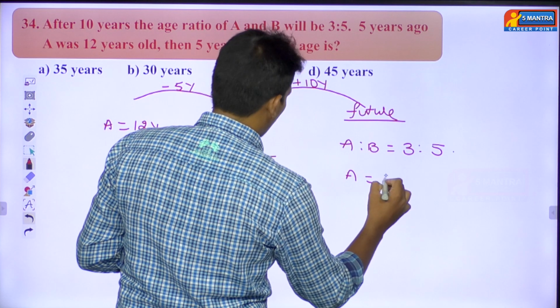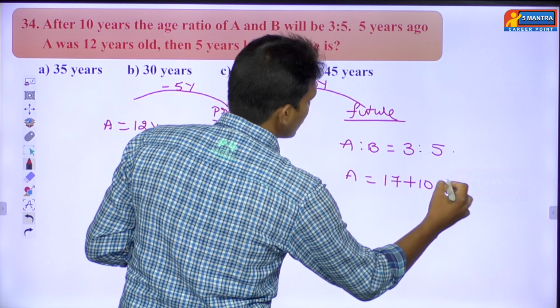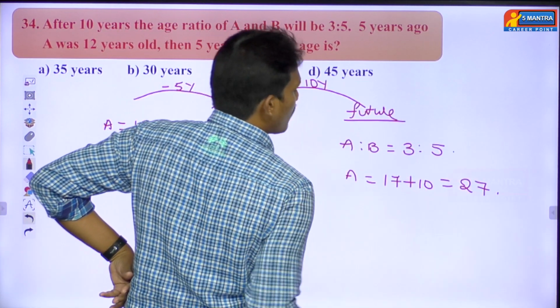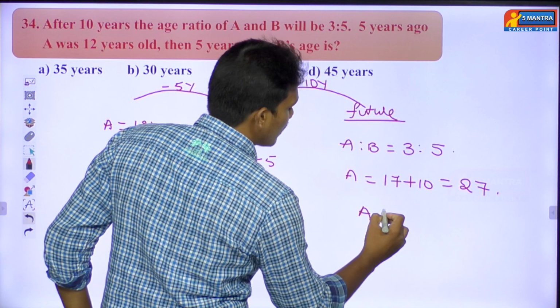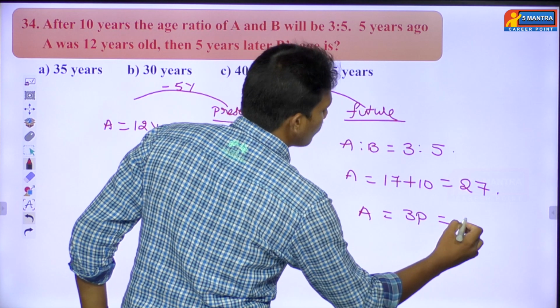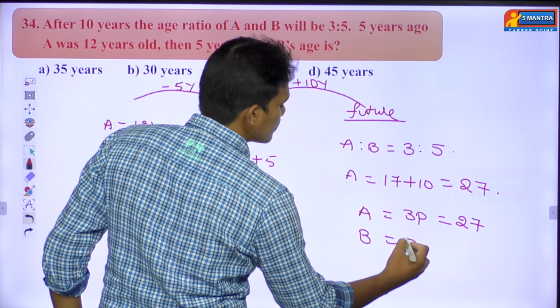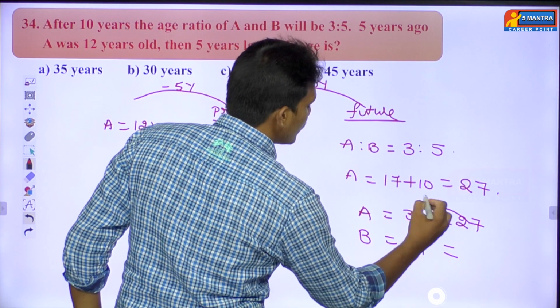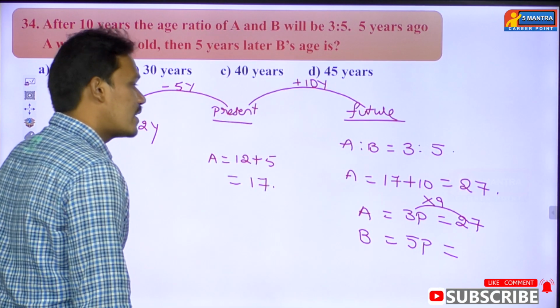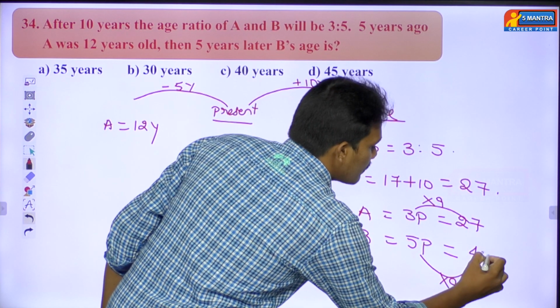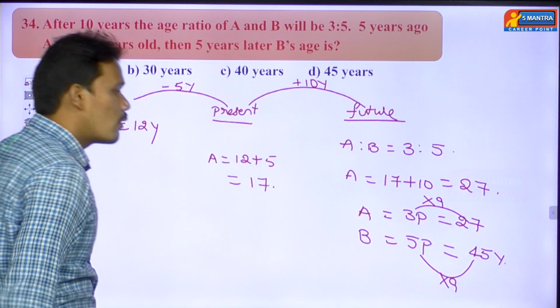So that will become how much? A's age equals, for the 17 you add plus 10. So that is going to get how much? 27. Means here A's parts is nothing but how many parts? 3 parts. You can equate directly like this. So 3 parts value equals 27. So you can find B's age also, that is 5 parts. So 3 nines are 27. In the same way, 5 nines are 45 years. That is 45 years. Okay.